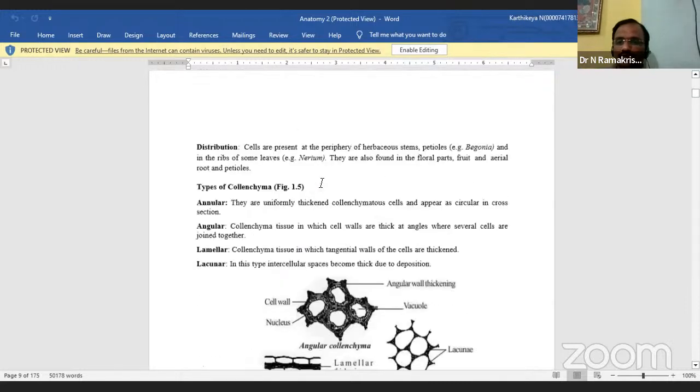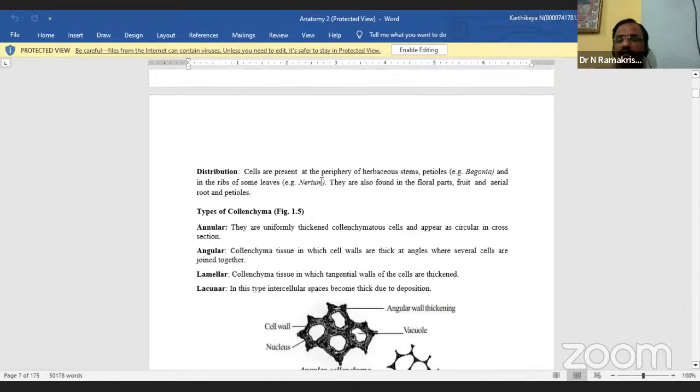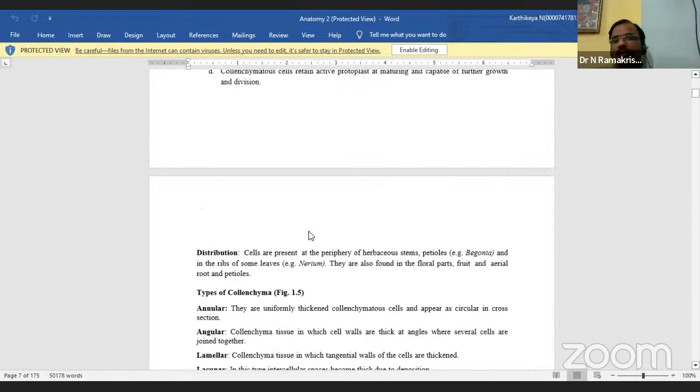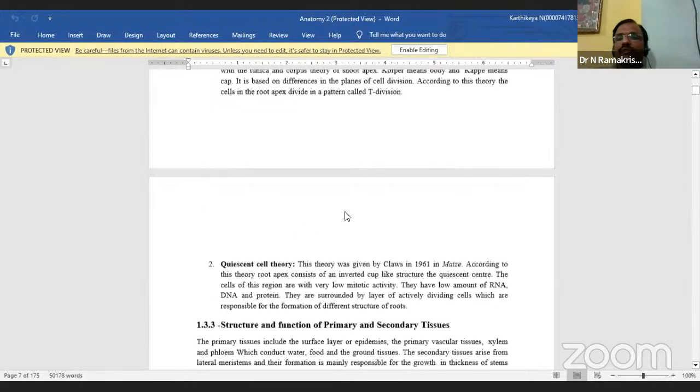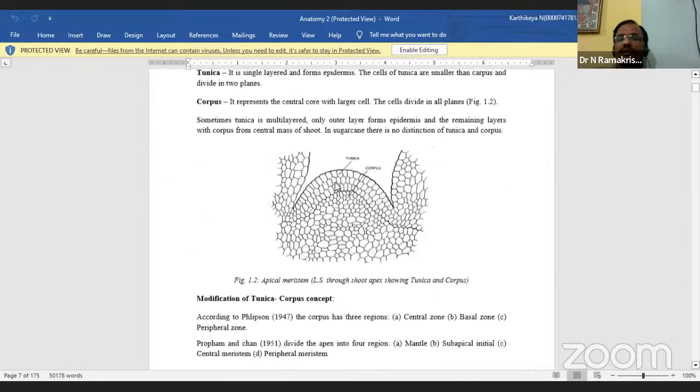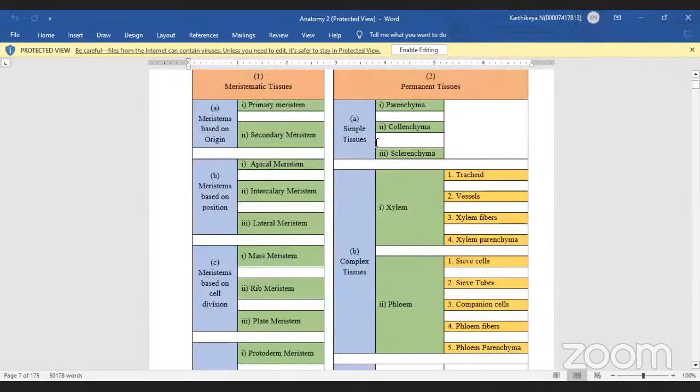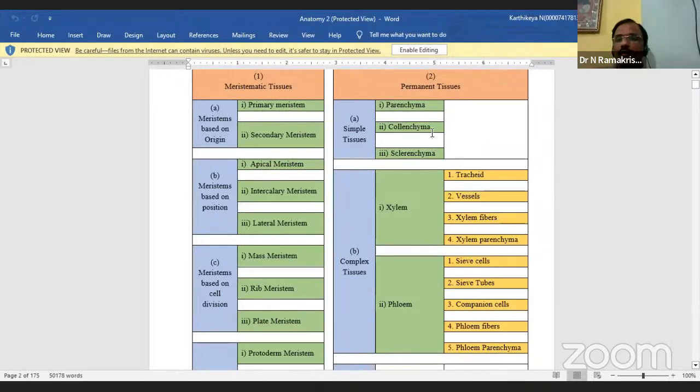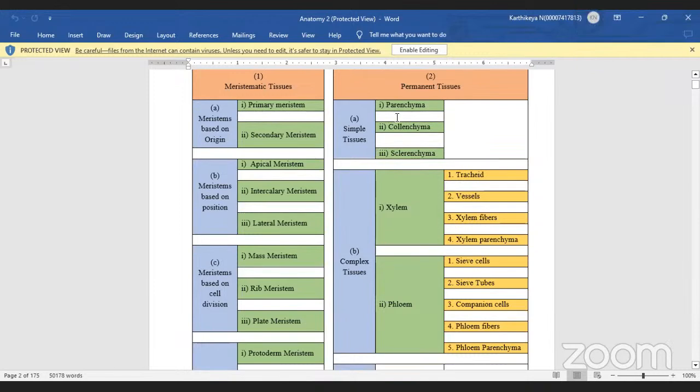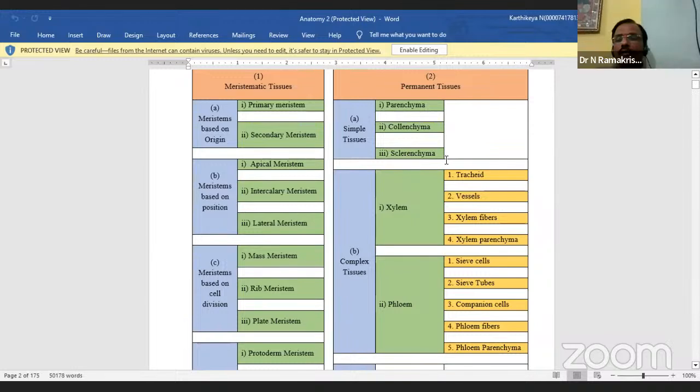Before that, once again I am asking, how many types of simple tissues? Three types, sir. What is the first one? Parenchyma. The second one, collenchyma. The third one is sclerenchyma.